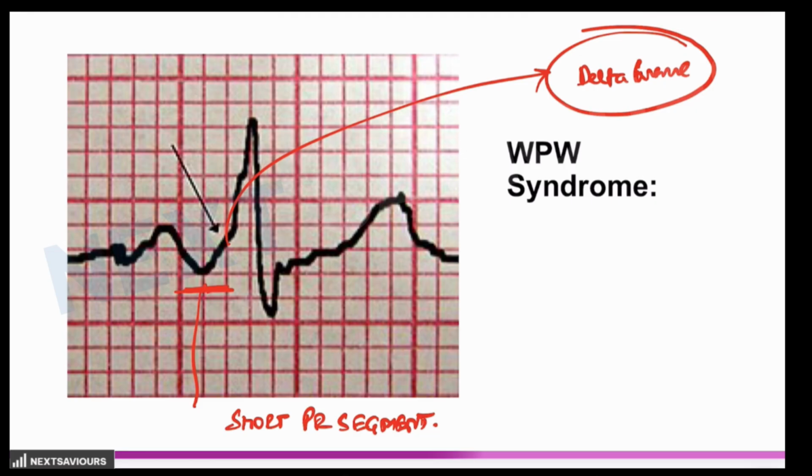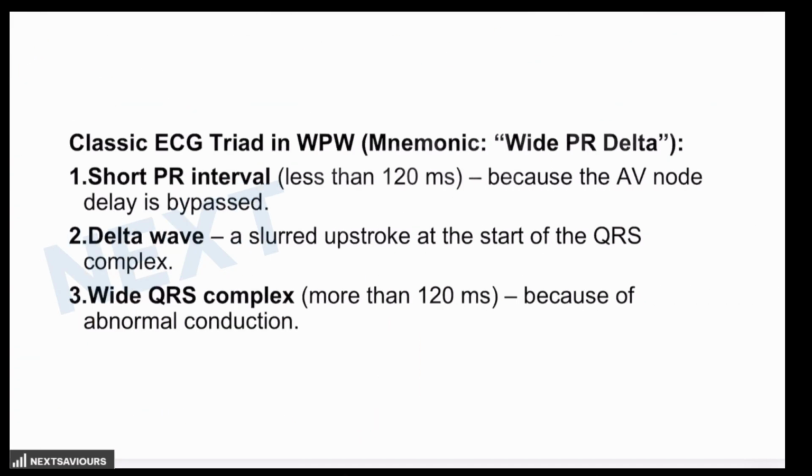And there is going to be a widened QRS complex, as we have already talked about, because the ventricle is depolarized normally as well as abnormally. So there is going to be a fusion leading to widening of the QRS complex, which is usually more than 120 milliseconds. Now, what is the classical triad seen on the ECG? One is the short PR interval, delta waves, and wide QRS complexes in Wolff-Parkinson-White syndrome.